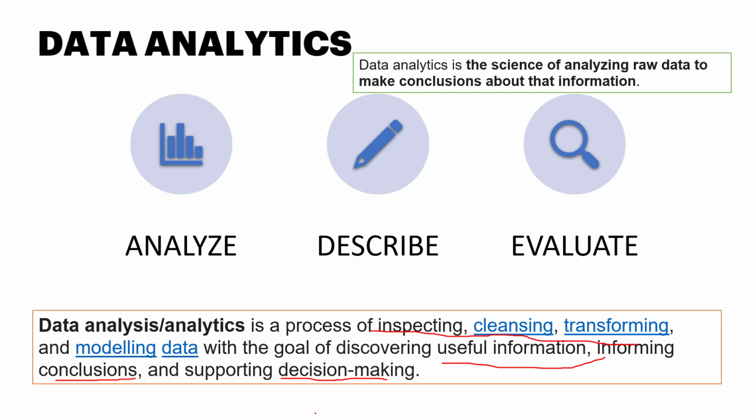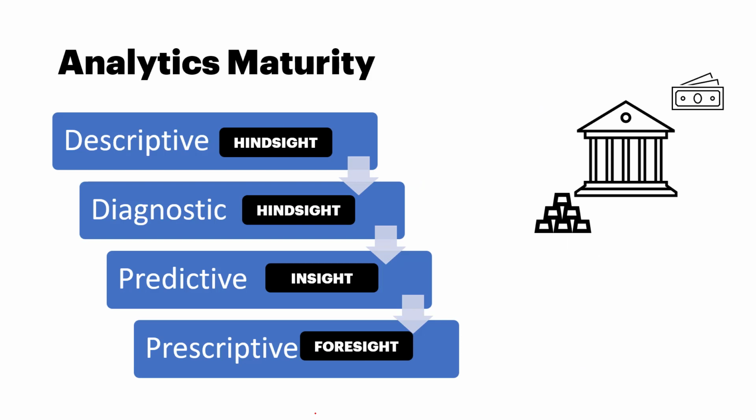Let's have a peep into the maturity of data analytics. There are different kinds of analytics which are possible, and it matures from top to down. When we go from top to down, our maturity of analytics increases. So we have descriptive, and we have diagnostic, and we have predictive and prescriptive.